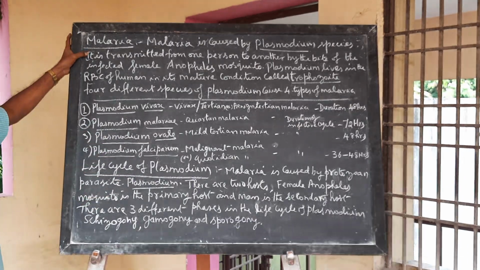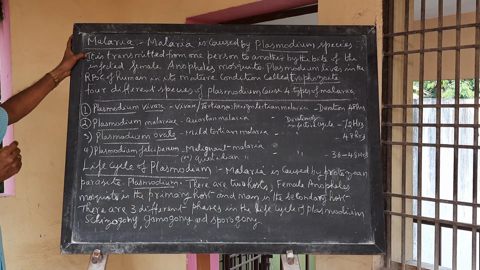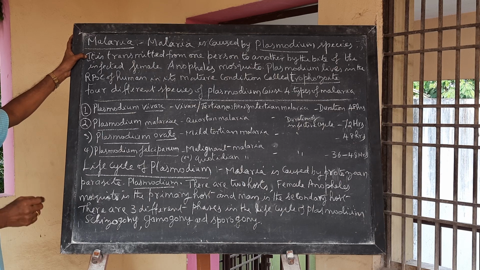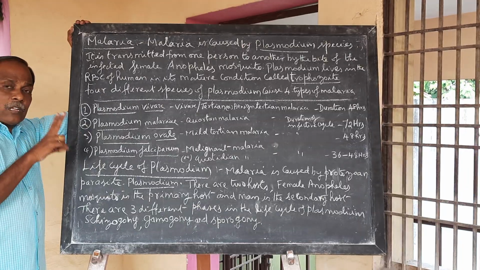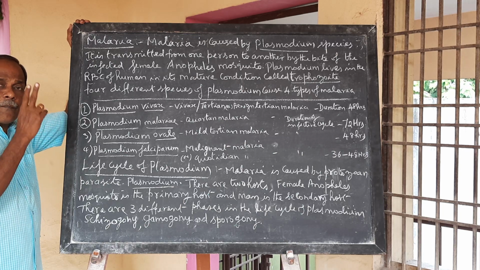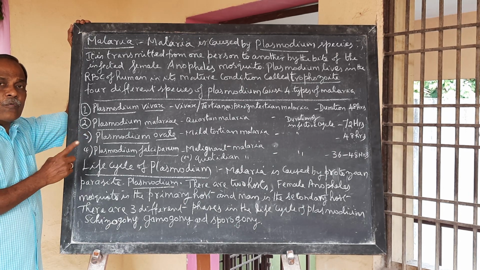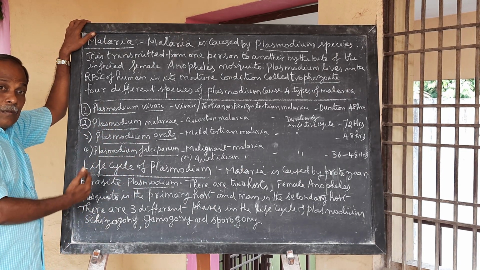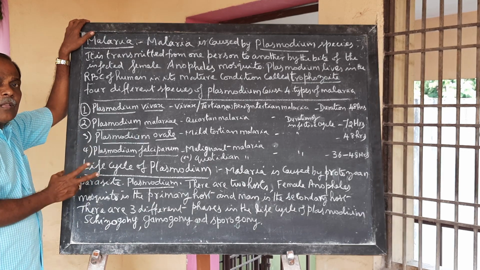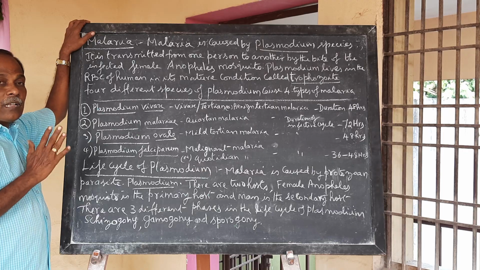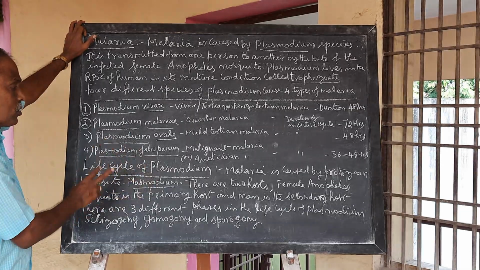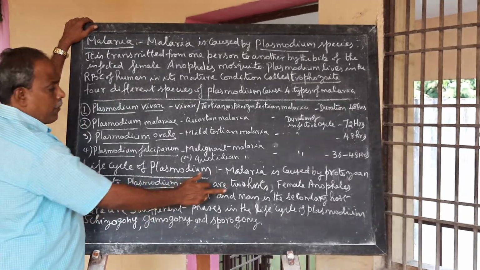Okay. Life cycle of Plasmodium. Malaria is caused by the protozoan parasite called Plasmodium, and it has 2 different hosts in its life cycle. The primary host is the female Anopheles mosquito, where sexual reproduction occurs. The secondary host is man, where only asexual reproduction occurs.